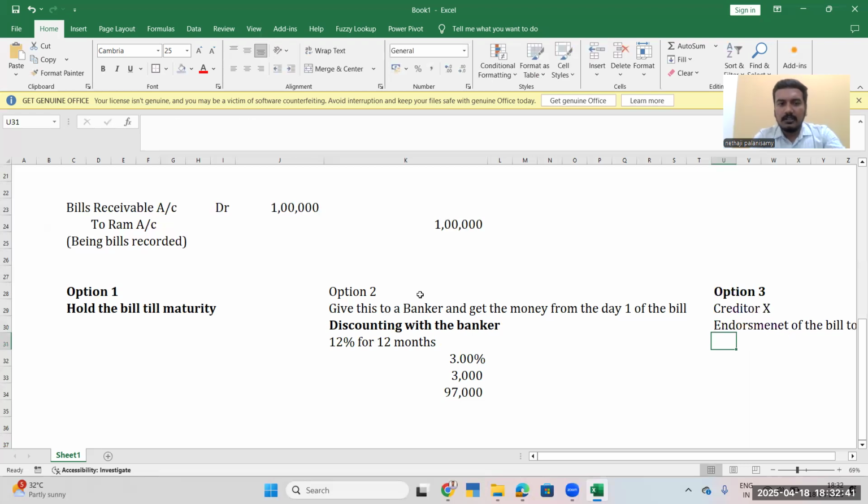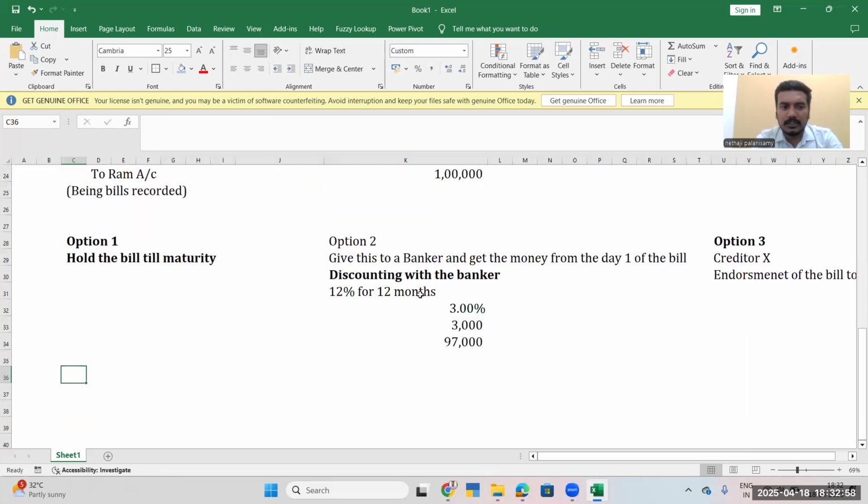Okay, guys, Ram is our debtor. I hope you don't get confused. We sold the goods, so who will Ram be? He will be our debtor. These are the three scenarios. Option one is hold till maturity. On maturity, what can happen? What could be the two scenarios? Either he will give the money or he will not give the money. Those are the two scenarios.